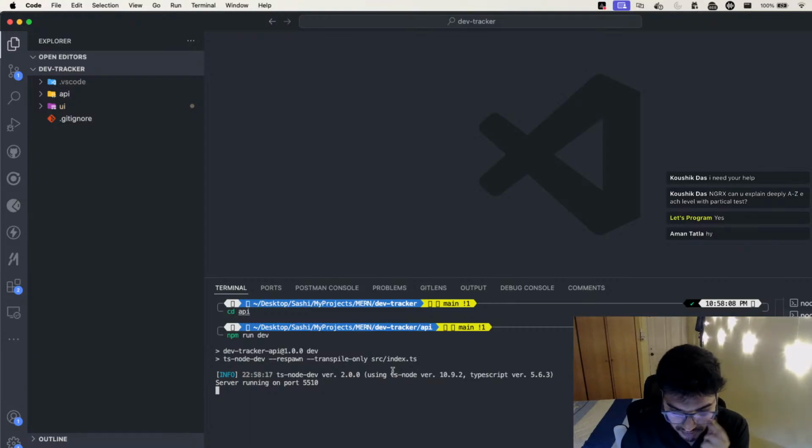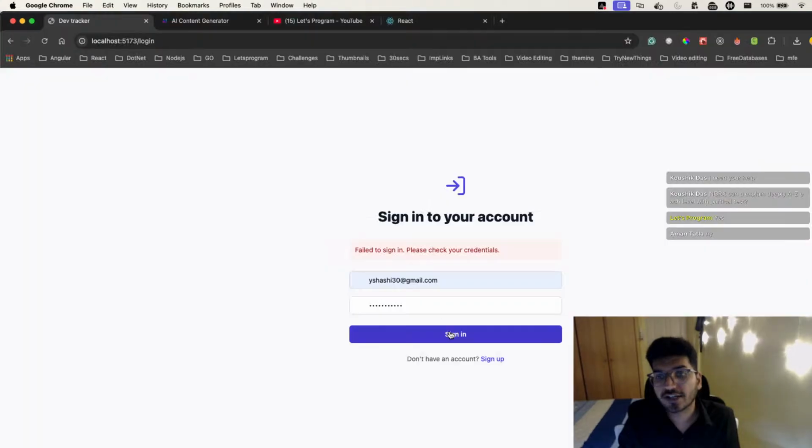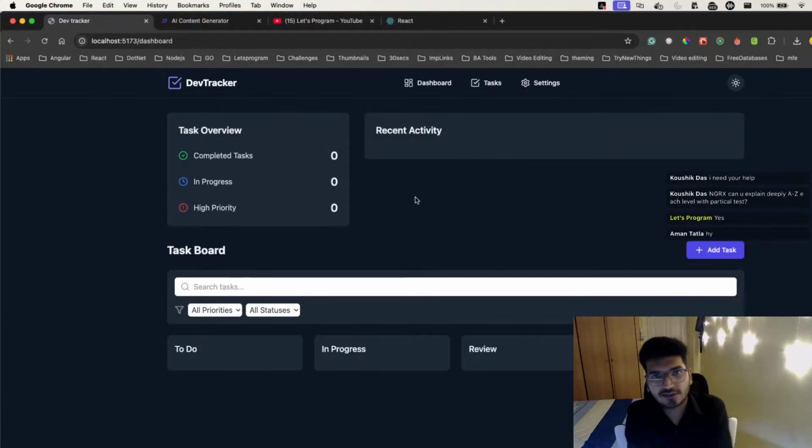Let's see. Should we let a few more people come in? I see 5 people are here already. So yes, this is what I have created in React.